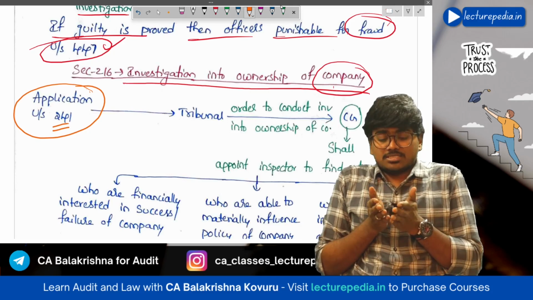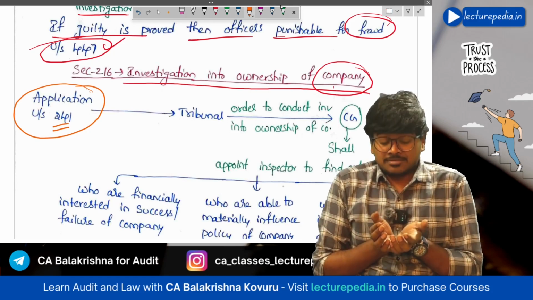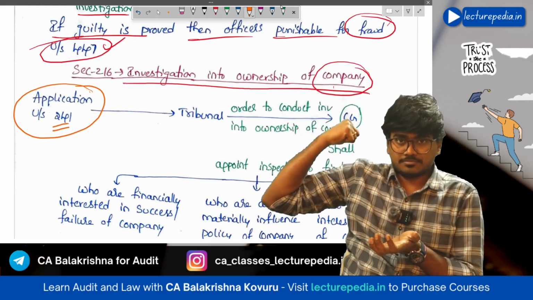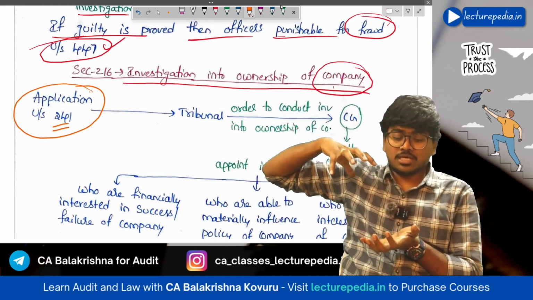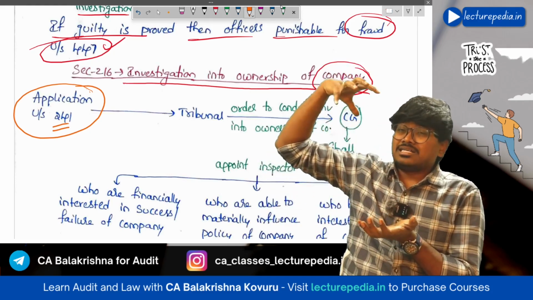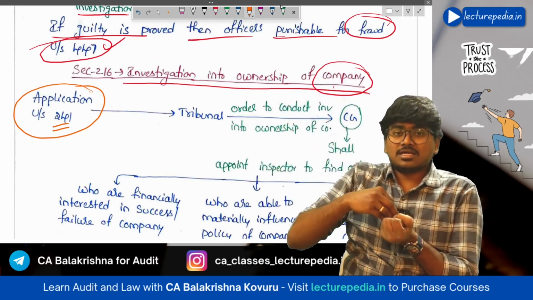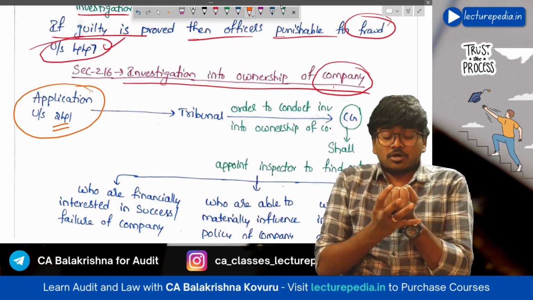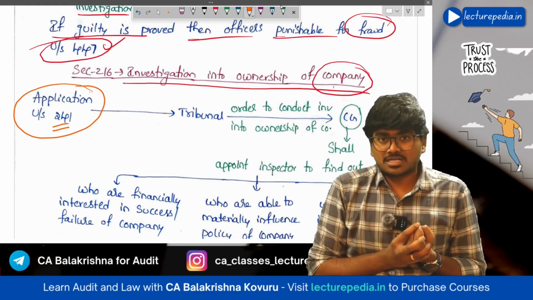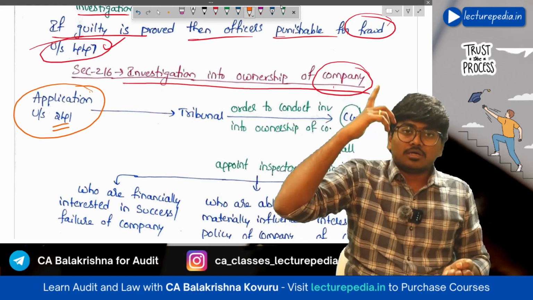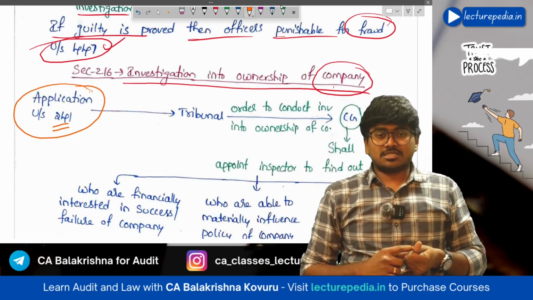Now, shareholders, if they feel that they are being oppressed by majority shareholders in the company, the decision of majority shareholders is overriding the minority shareholders. Minority shareholders are feeling oppressed in the company. In such situation they can file application to the tribunal under section 241.